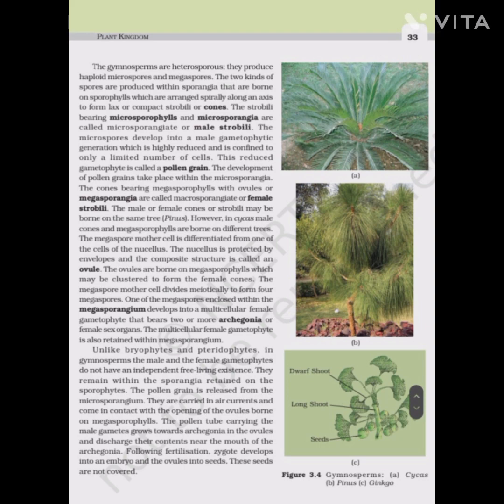The angiosperms are an exceptionally large group of plants occurring in a wide range of habitats. They range in size from the smallest Wolffia to the tall trees of Eucalyptus over 100 meters. They provide us with food, fodder, fuel, medicines, and several other commercially important products. They are divided into two classes, the dicotyledons and the monocotyledons.